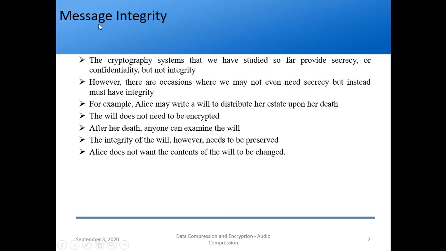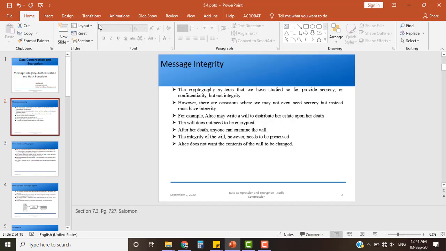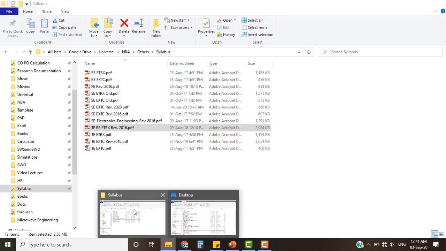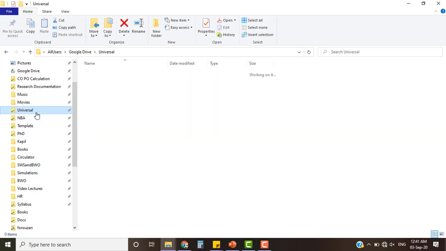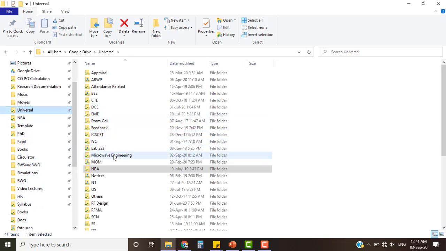So first thing, what is integrity? You have already seen what integrity is, so I will just recapitulate that for you so that we are on the same page.